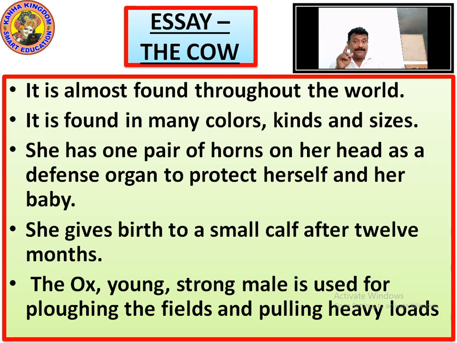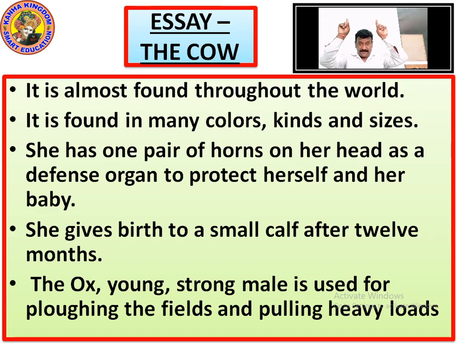She has one pair of horns. A pair means two. A pair of horns on her head. It is a defense organ, as I said, to protect herself and her baby. Whenever it roams around in some lonely place, there are dogs and many other wild animals chasing. So to protect herself and the baby calf, it tries to defend through its horns.